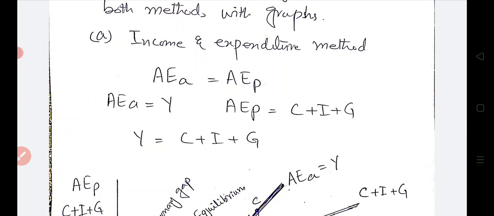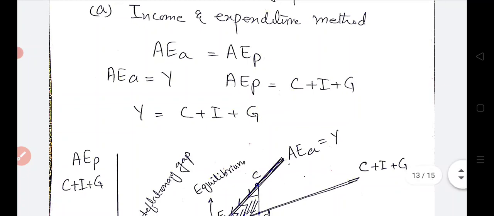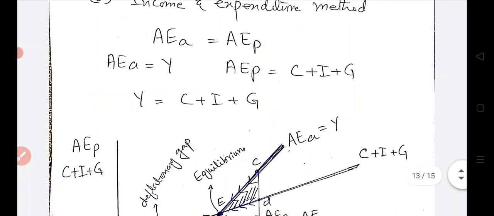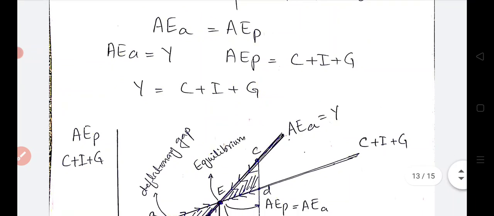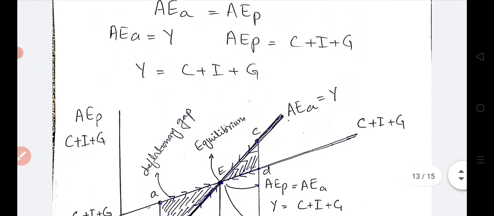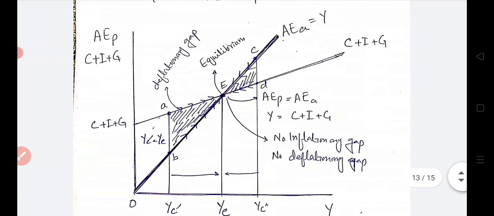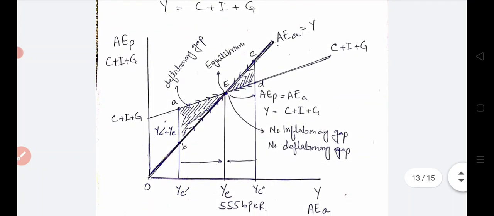A, the income and expenditure method. Through the income and expenditure method we have stated that equilibrium is at that point where aggregate actual expenditure is equal to aggregate planned expenditure, and aggregate actual expenditure is equal to Y, and aggregate planned expenditure is equal to C plus I plus G. And we see here that the national income equilibrium formula is Y is equal to C plus I plus G.